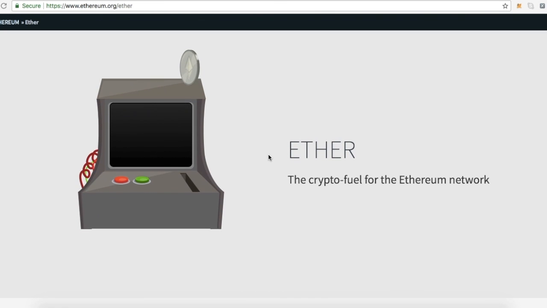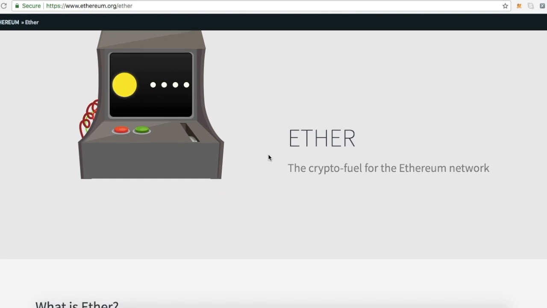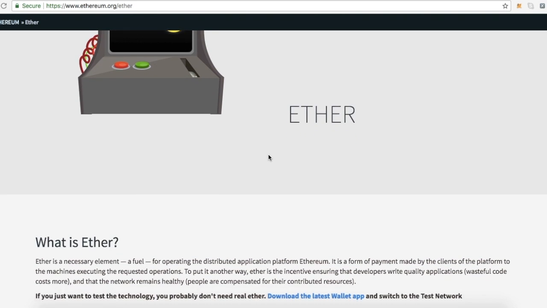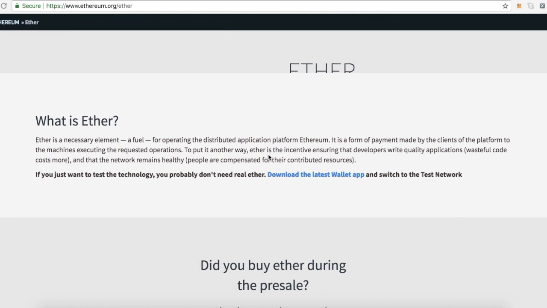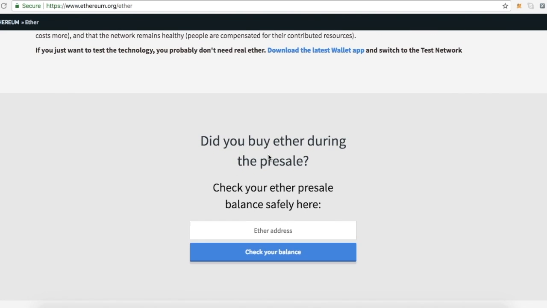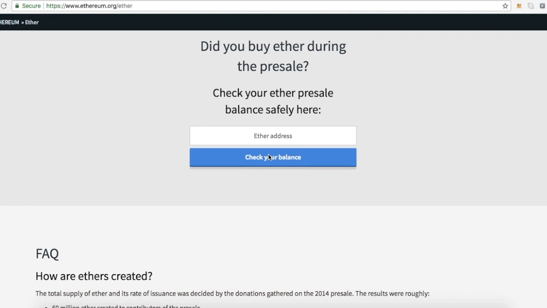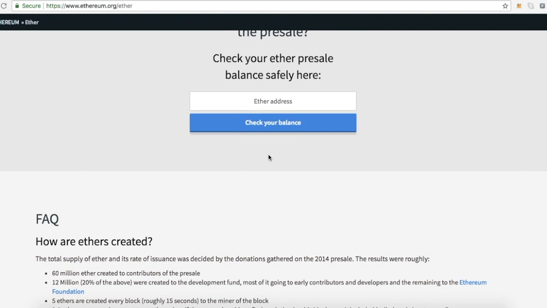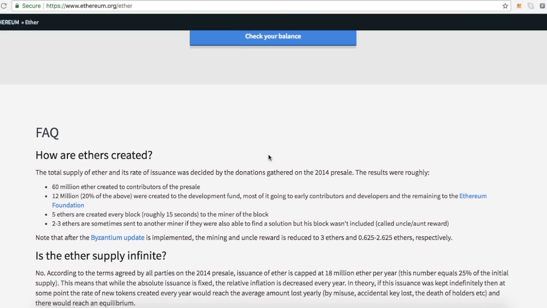What is actually Ether? Ether is a necessary element, a fuel for operating the distributed application platform Ethereum. It is a form of payment made by the clients of the platform to the machines executing the requested operations. To put it another way, Ether is an incentive ensuring that developers write quality applications, because wasteful code costs more, and that the network remains healthy. People are compensated for their contributed resources.